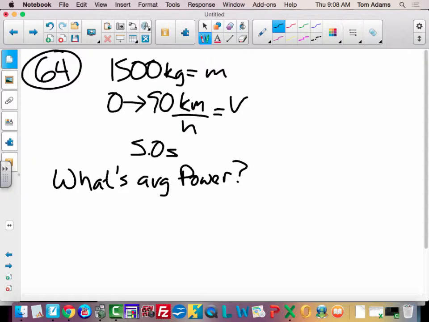Okay, so remember, power is energy over time. We know the time is 5 seconds, but we've got to find the energy. So to find the energy, is the car in motion? Yep. So, all right, let's think this through. I've got to be careful how I word this.